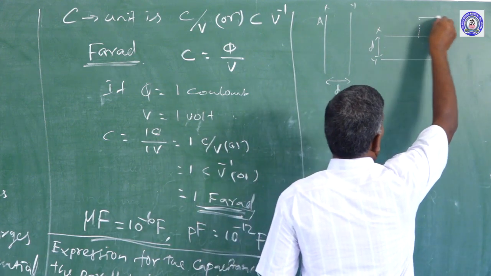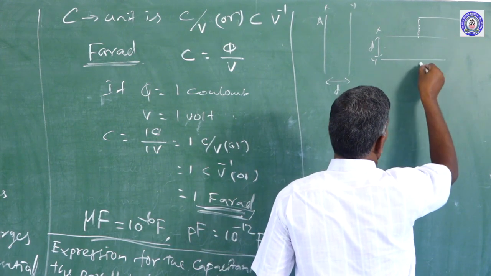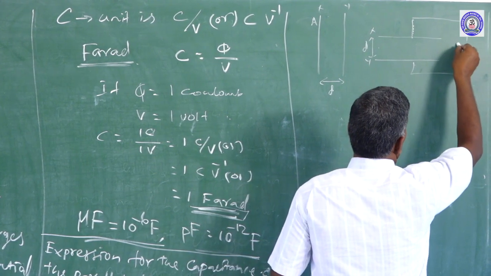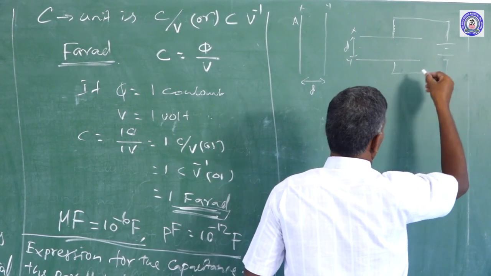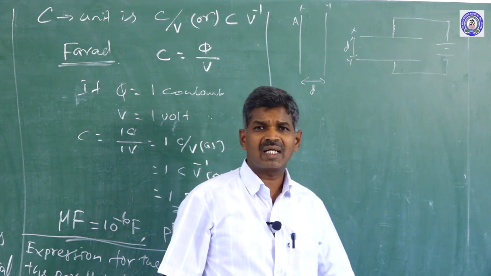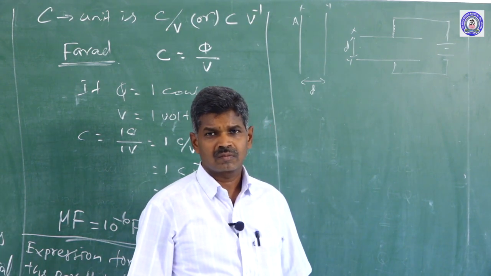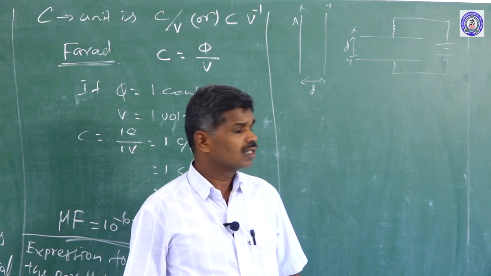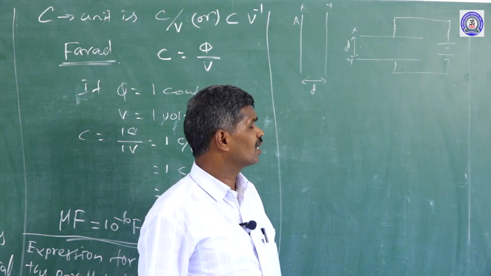If you connect it with a battery, this is a parallel plate capacitor. Before switching on the battery, the two plates are uncharged, no charges on the X and Y plates.